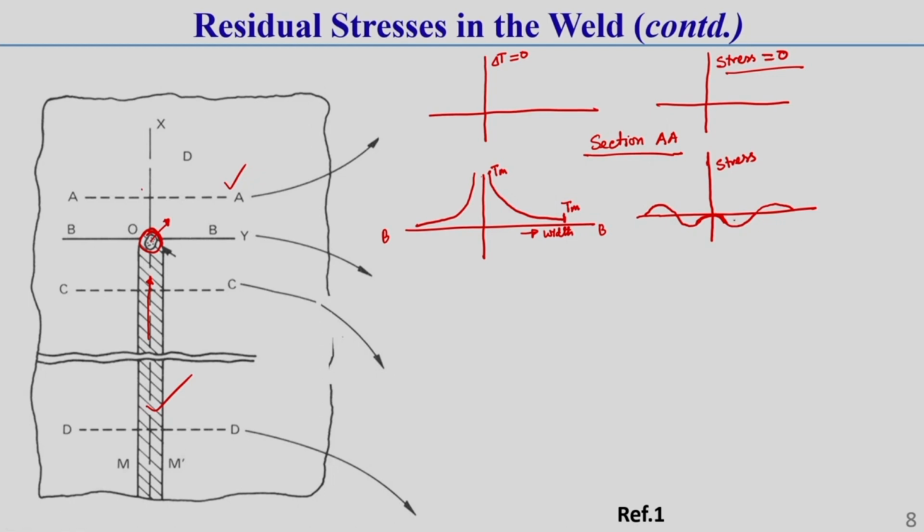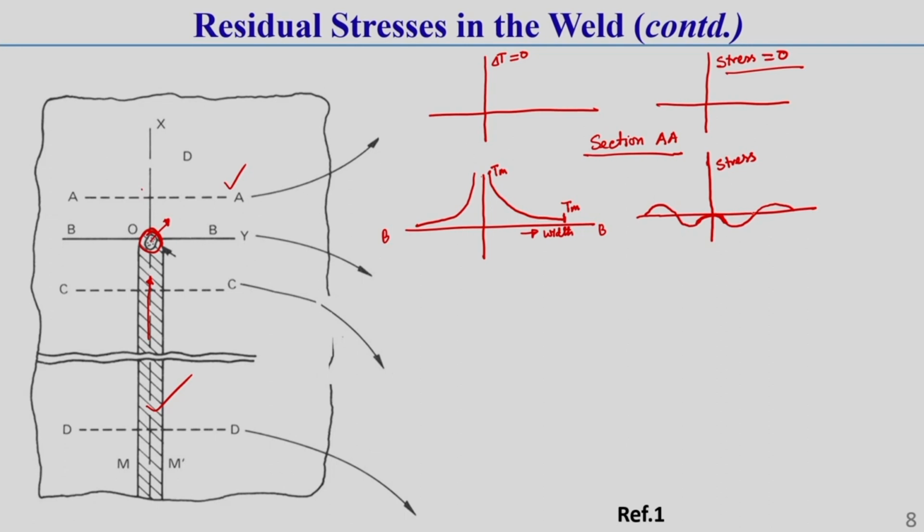So, on both sides, along the whirlpool zone, the residual stress will be 0. Just beside this molten metal zone, the material tries to expand, but this expansion is restricted by the surrounding cool material.